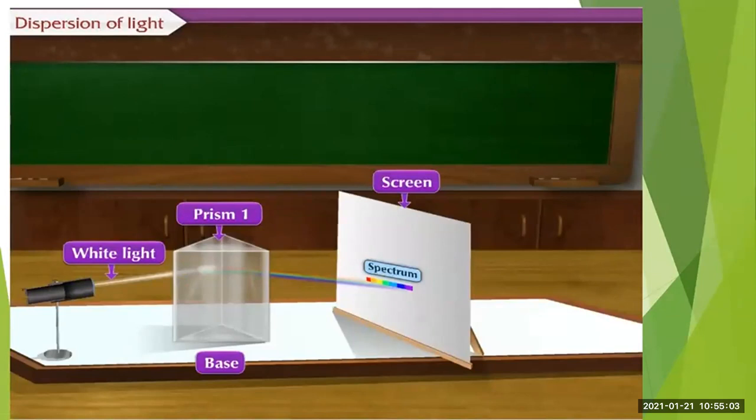We have the source of light, then we have taken the prism, and the screen is placed in front of the prism. When the white light enters the prism, you will see that the spectrum of 7 colors is obtained on the screen.